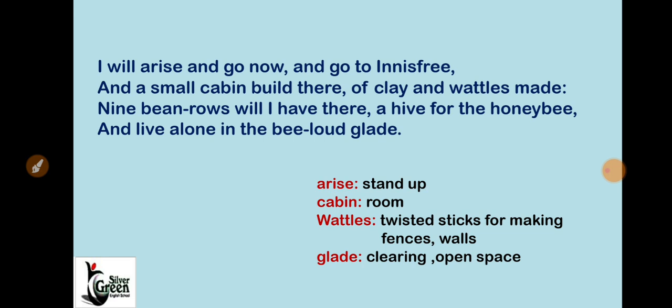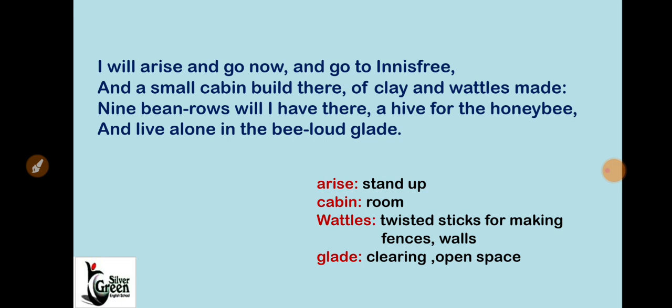So here arise means stand up. So the poet wants to stand up and go now. And where does he want to go? He wants to go to Innisfree. Cabin means small room, hut we can say. So wattles. Wattles means, as I said, गोल गोल सी लकड़ियाँ, twisted sticks for making fences and walls. Glade means clearing, open space.